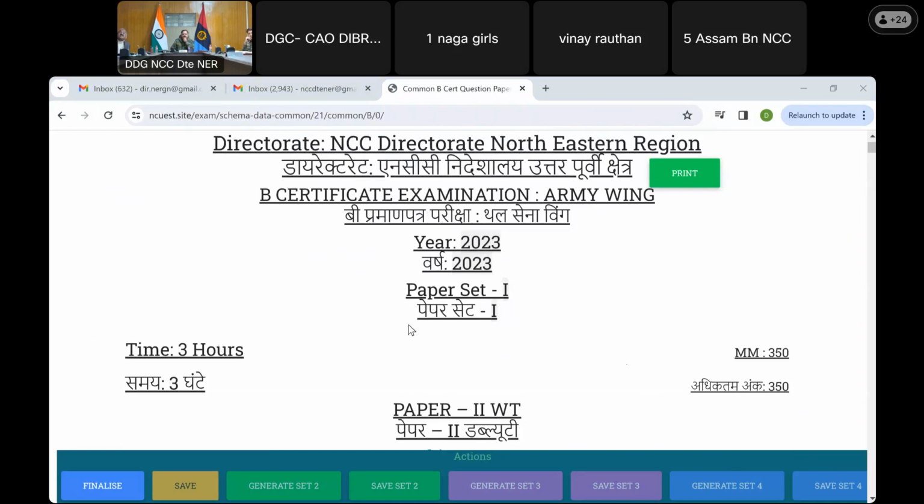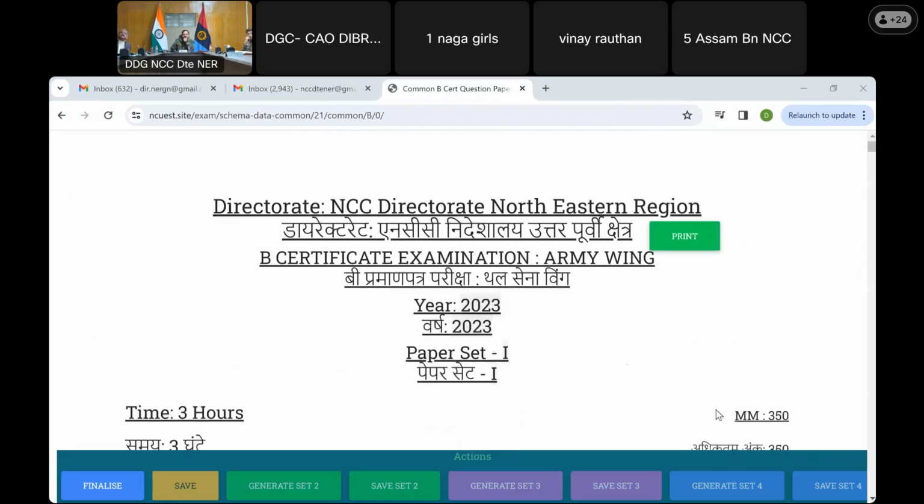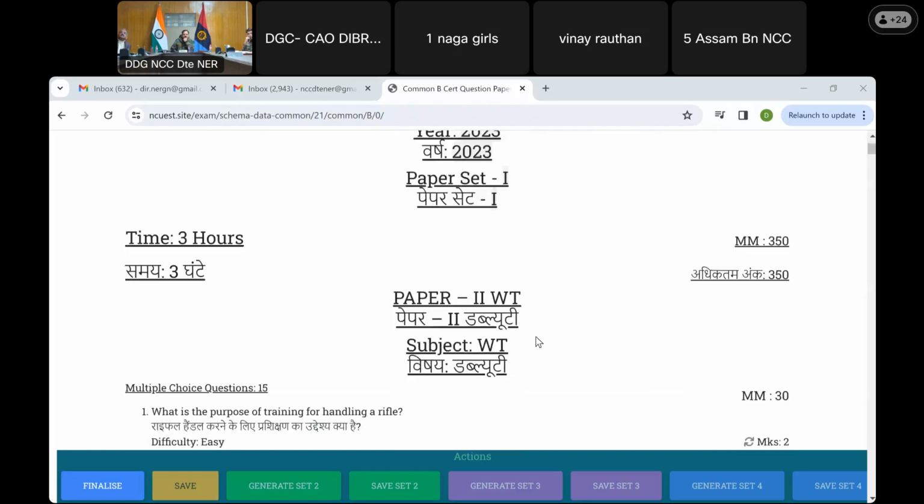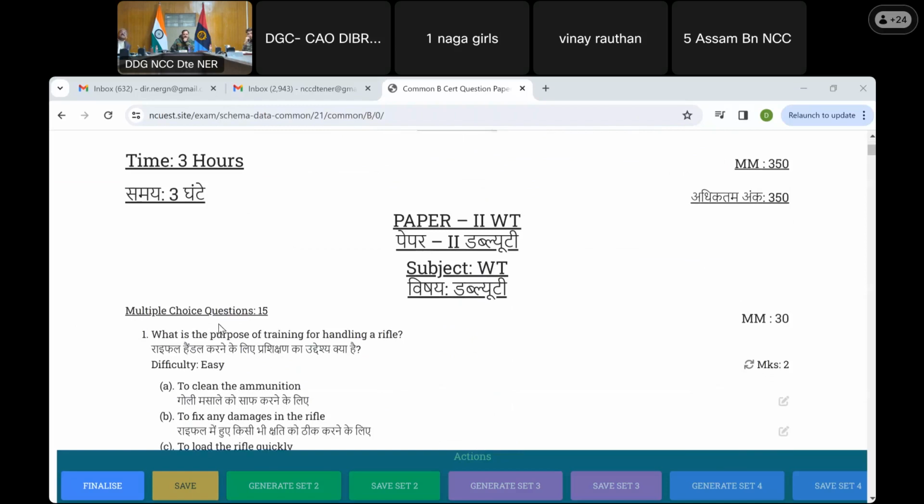So those general instructions will be fed and I'll keep them editable, so that when the final paper is generated again, the presiding officer, if he wants to add or delete something, can do that. So now we have a total of 350 marks, 3 hours. We start with paper 2 and we get 15 questions of 2 marks each, total 30.